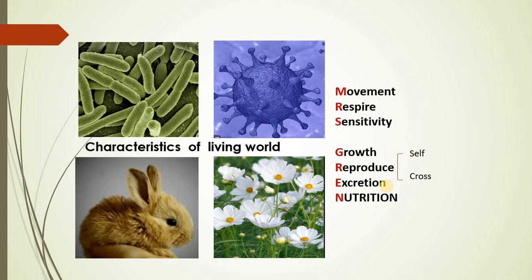So what does it mean? It means that if they are retained in the body, and here I consider carbon dioxide, urea, uric acid or ammonia, they will hamper the pH of the bodily fluid or the surrounding media of the cell or within the cell as well, and as a result the metabolic activities occurring in the cell will not be performed in a normal condition, and that is why it is very essential that these excretory products be eliminated in time. So this forms an important characteristic of living creatures itself.